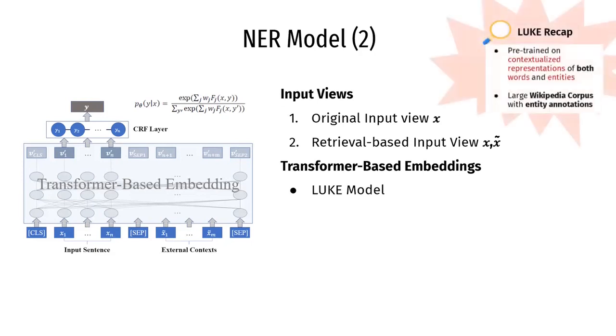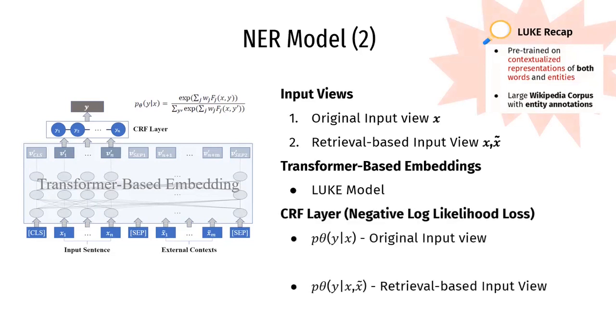To recap, the Luke model enables the contextualized representations of both words and entities and is pre-trained on a large Wikipedia corpus. An additional CRF layer is also used for the prediction of named entities by computing the conditional probability of each input view. To find the most optimal parameters, we then compute the negative log likelihood loss during training. These are the respective loss functions for both input views.